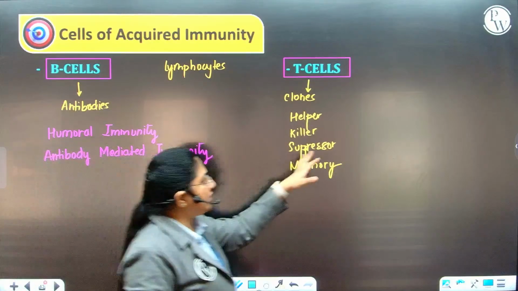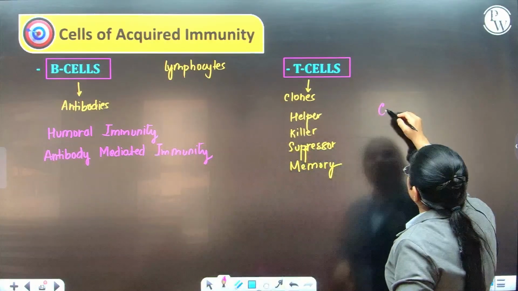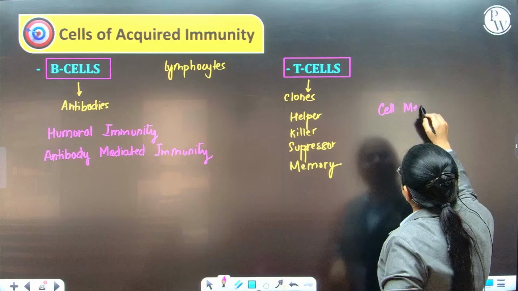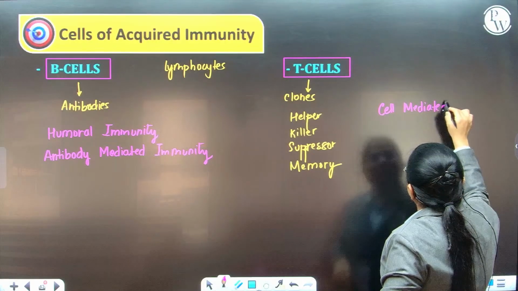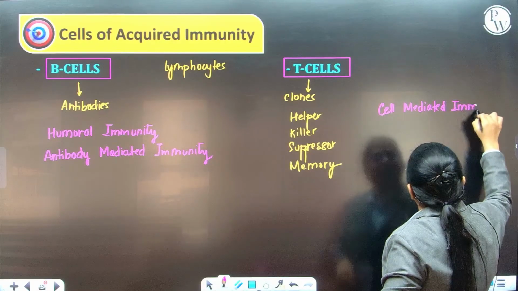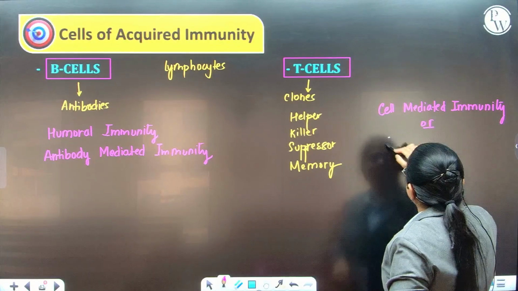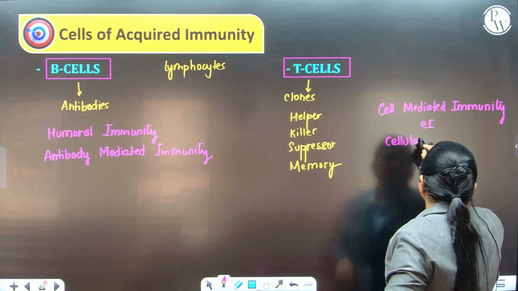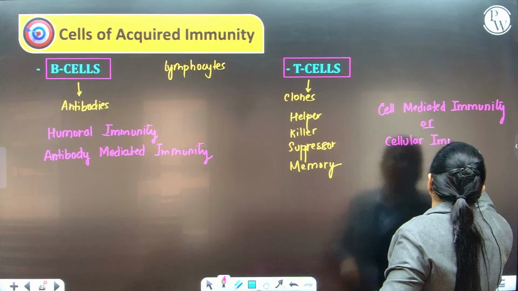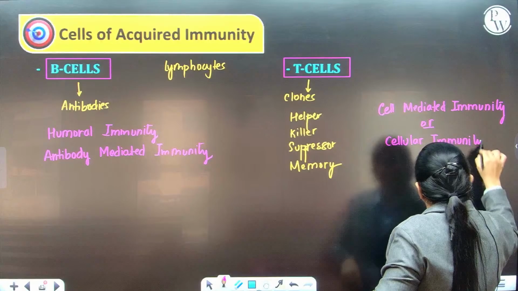Whereas the immunity provided by T cells is called cell mediated immunity, or we call it cellular immunity.